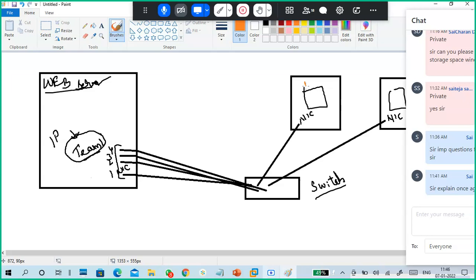I will explain. See, this is PC A and this is PC B. PC A sends a request, and through any of the NICs it reaches the destination. Once the server understands your request, it replies back to you. The same goes for B. B sends a request, any of the NICs will take the request, through any of the wires we reach any NIC and reach the server.